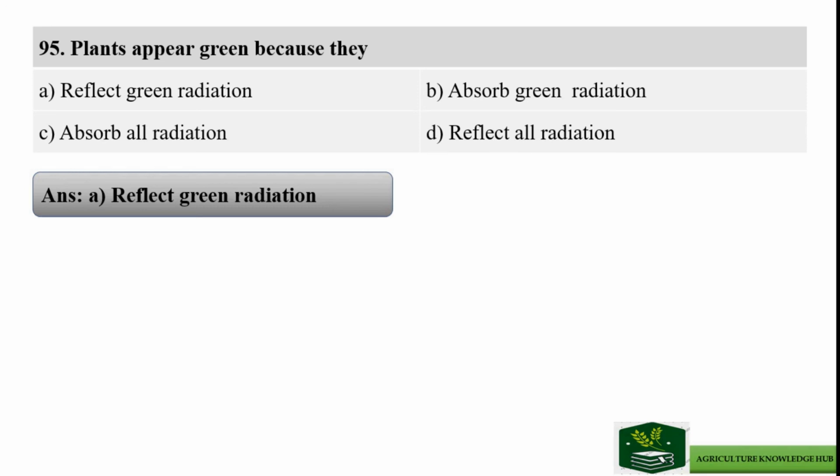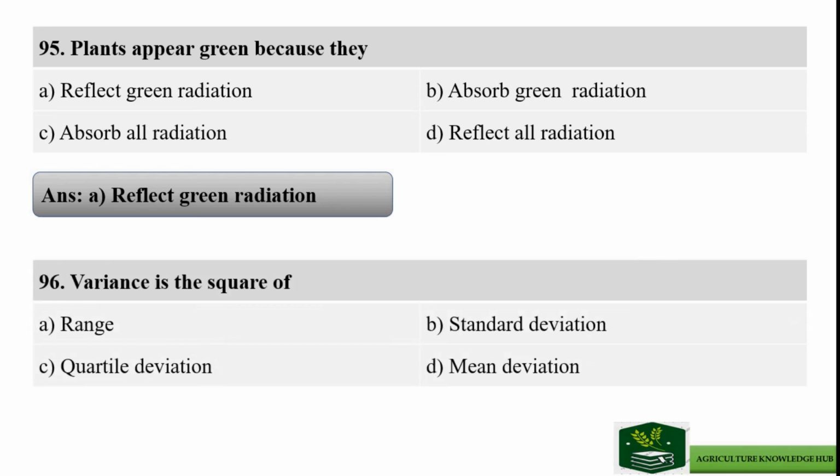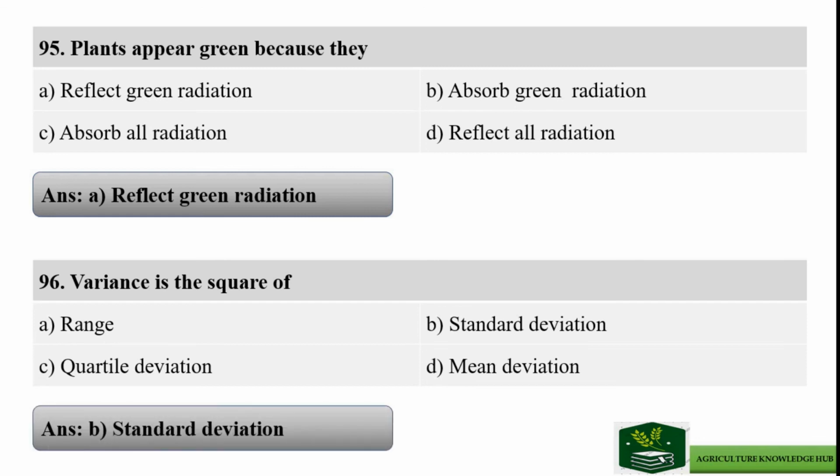Next question is: variance is the square of, and options are range, standard deviation, quartile deviation, and mean deviation. And right answer is option B standard deviation.